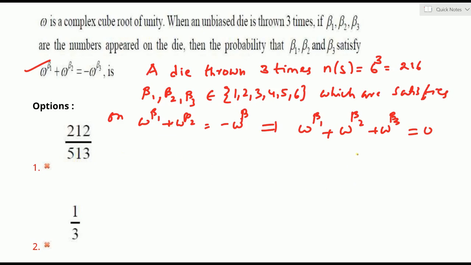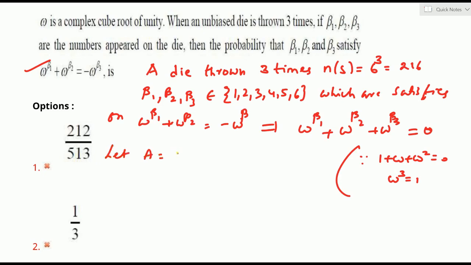For this you have to recollect this result, that is 1 plus omega plus omega square is 0 and omega cube is 1. This result must be satisfied by taking beta 1, beta 2, beta 3 belonging to 1, 2, 3, 4, 5, 6.